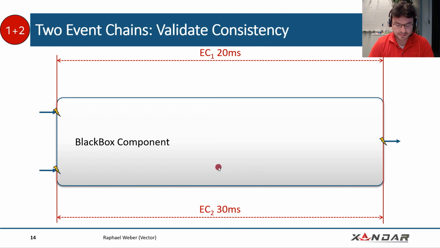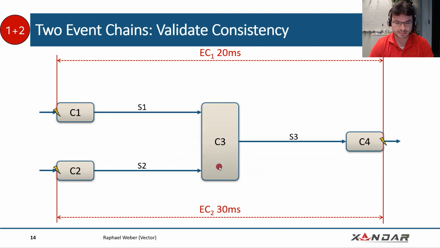If we now go deeper into the decomposition, so if we decompose the black box component, we may have subcomponents, for example C1, C2, C3, and C4, and also some signals to be exchanged between the components. If we do this refinement, we also see additional new events. Whenever we send a signal and receive a signal, that's a new event because time can pass between these points in time.